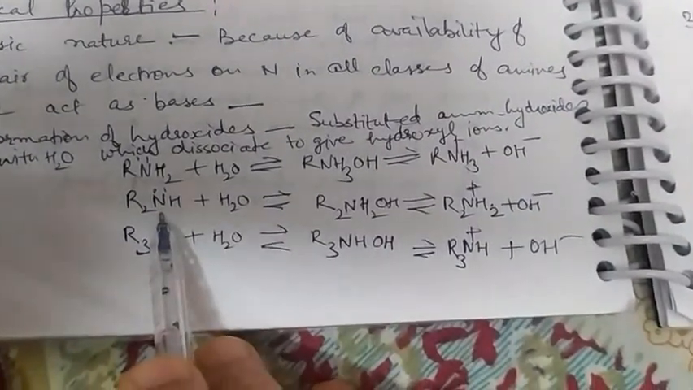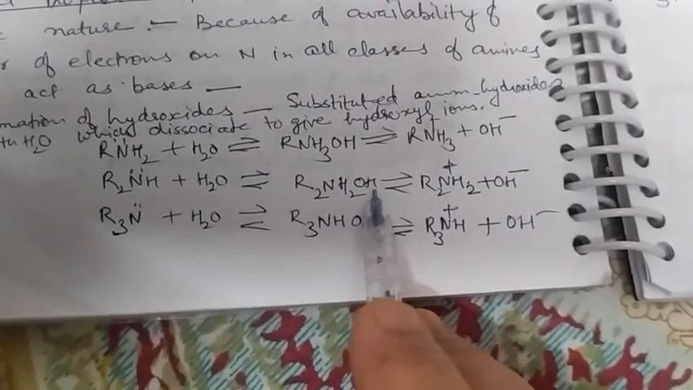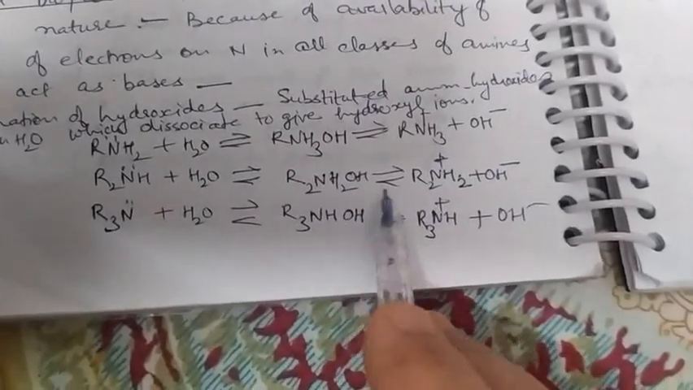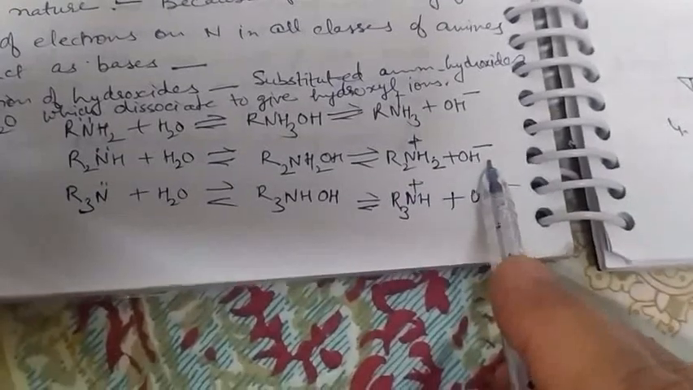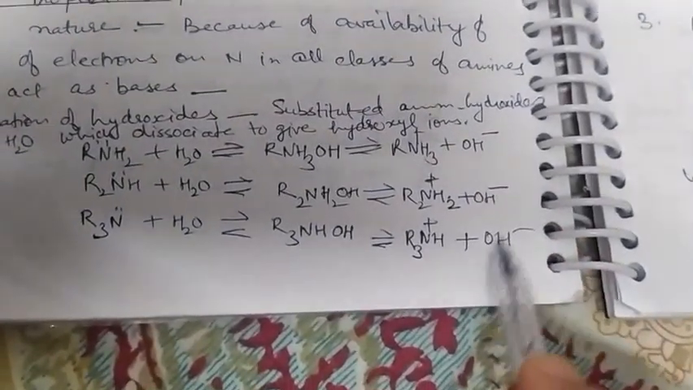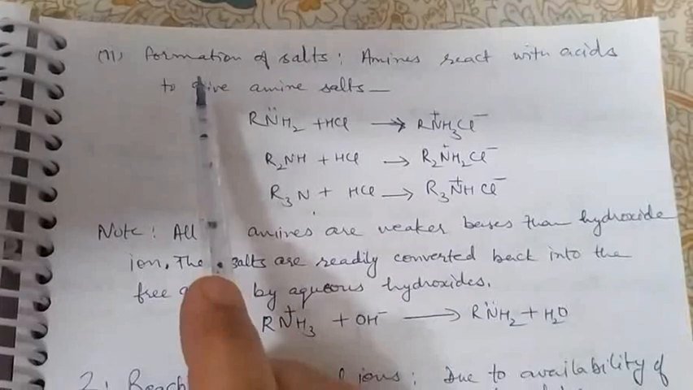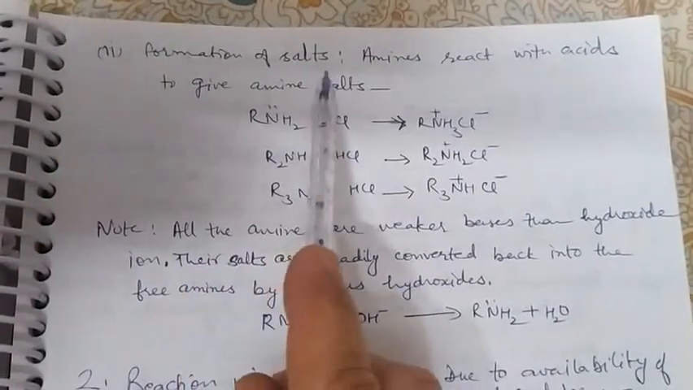Likewise, secondary amines and tertiary amines also, when water is added to these, form ammonium hydroxides, R2NH2OH and R3NHOH, which dissociate to give R2NH2 positive ion plus hydroxide ion, and in tertiary amine R3NH positive plus hydroxide ion. So all these 3 classes of amines furnish hydroxide ions when water is added to them, reflecting the basic nature of amines. The second property which reflects the basic nature is formation of salts.